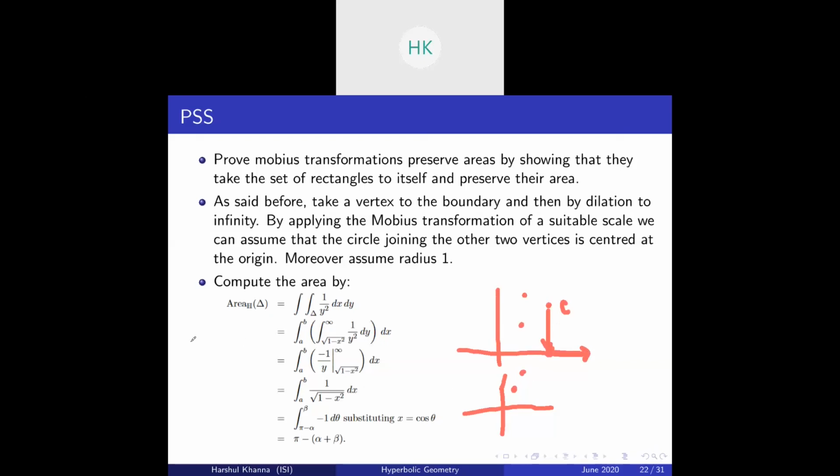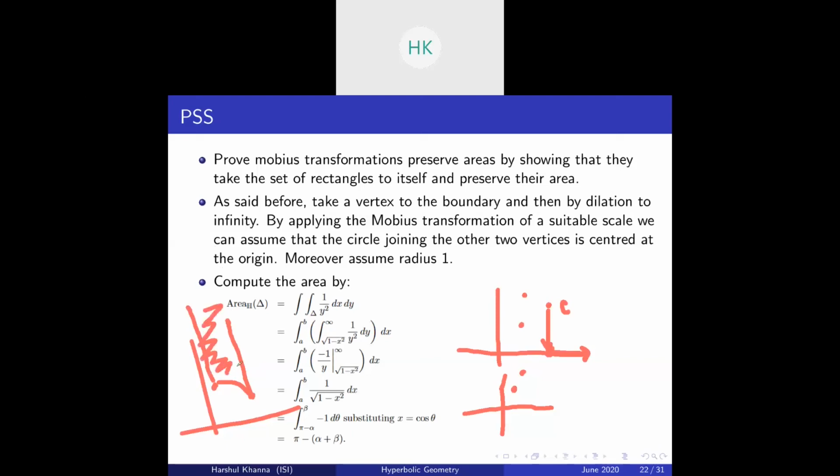Now we have C at infinity, so our new triangle will look like this. This is the geodesic between A and B, and these are points connecting to the point at infinity. As I said, geodesics connecting vertices to the point at infinity are straight lines. So this is our triangle right now.